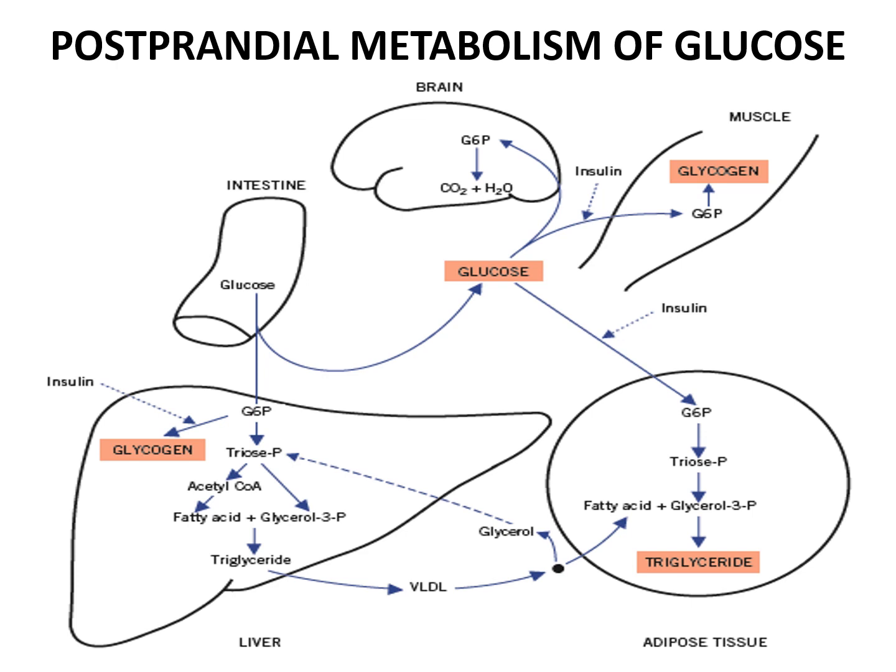So this is the diagrammatic representation of postprandial metabolism of glucose and the effect of insulin on glucose in different tissues.